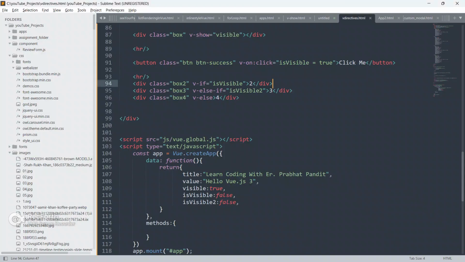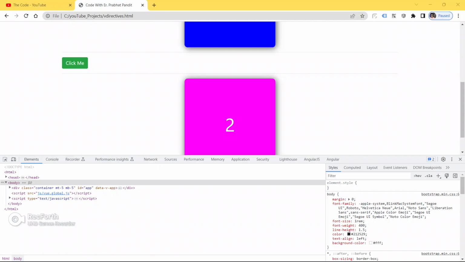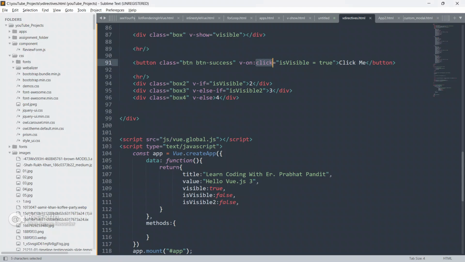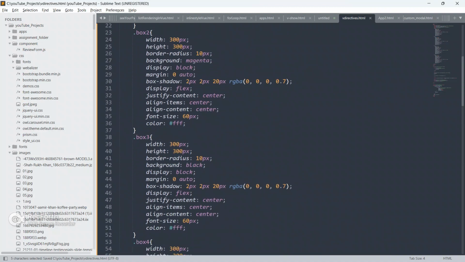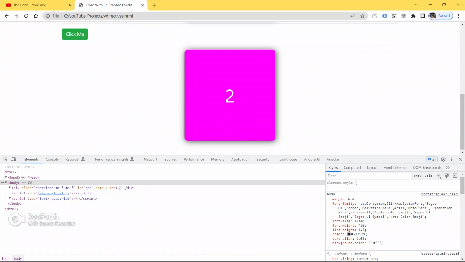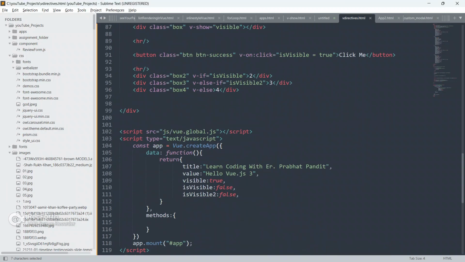Now let me click on the button. See, we got our box 2, because I have listened for the event click, and I have given isVisible to true when someone clicks on the button by using v-on. v-on is again a Vue.js directive guys. Now just refresh the page, click again on click me. Now we are able to see box 2, and the box 2 background color, as you can see, is magenta.